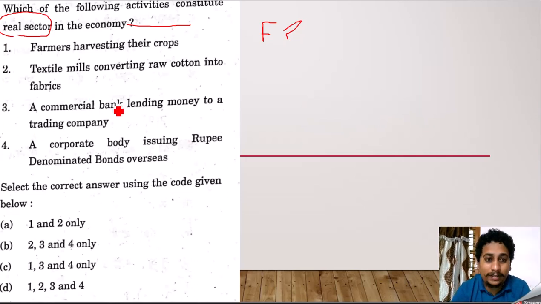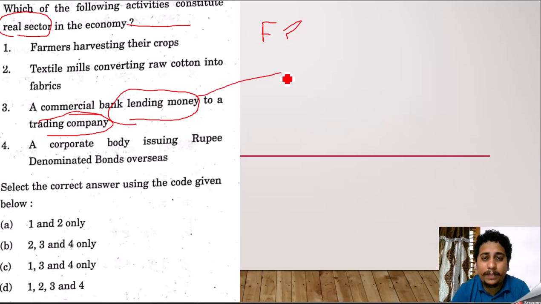So just look at the third statement. A commercial bank lending money to the trading company. Lending money, that is a financial transaction, isn't it? This will definitely become a financial transaction. So the third is wrong. This third statement is the wrong statement. So B will be wrong, C will be wrong, and D will also be wrong. A, 1 and 2 only, will be the correct answer for the question.